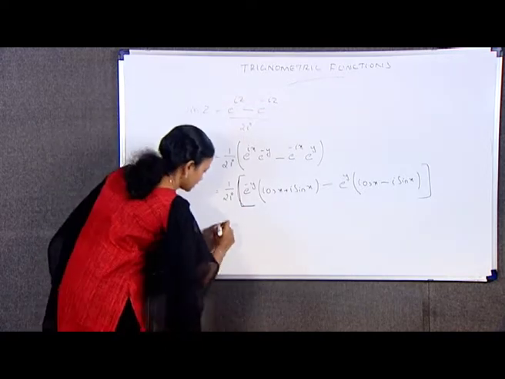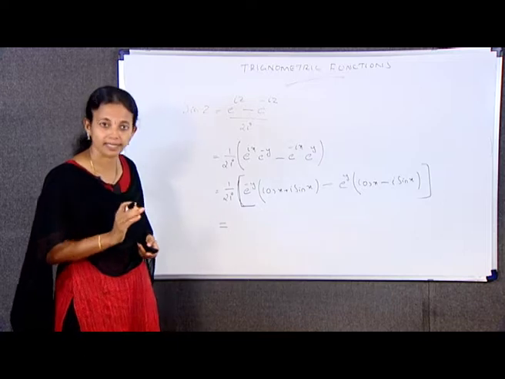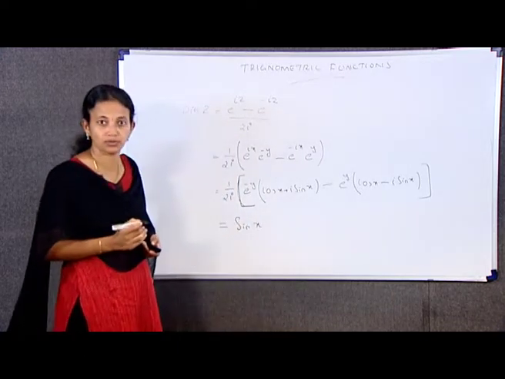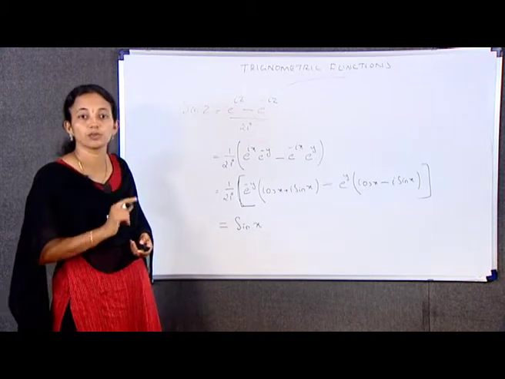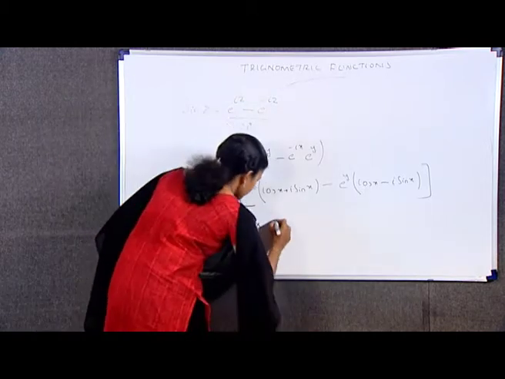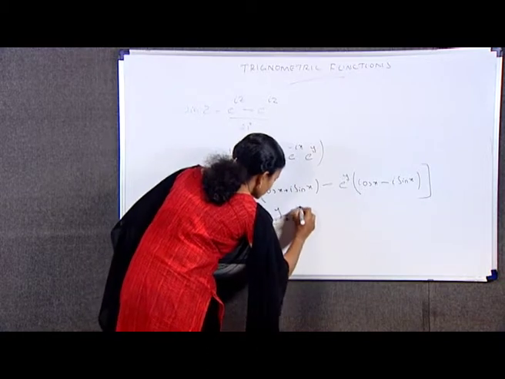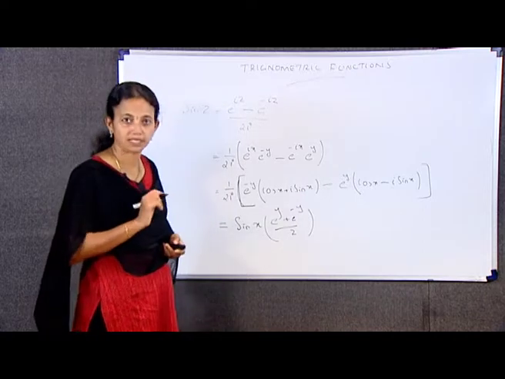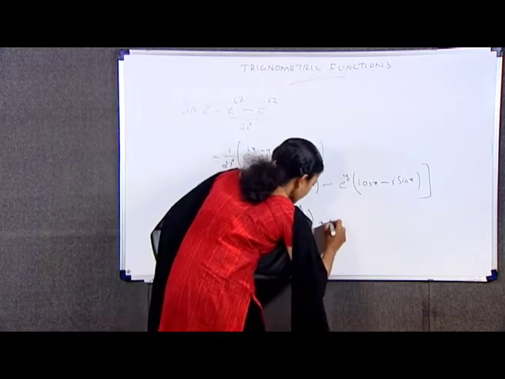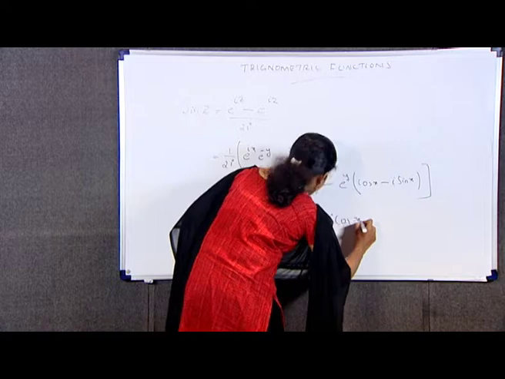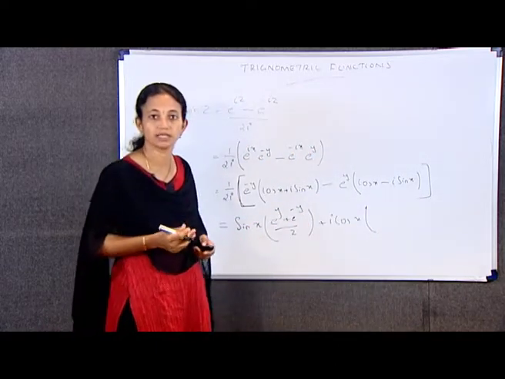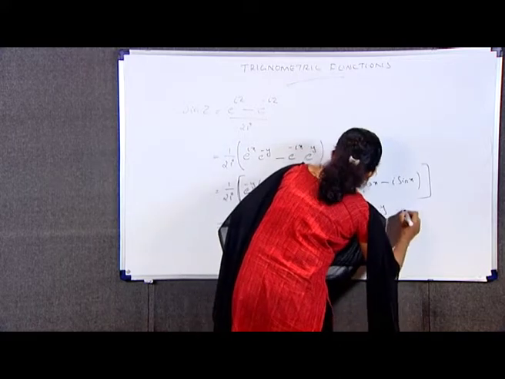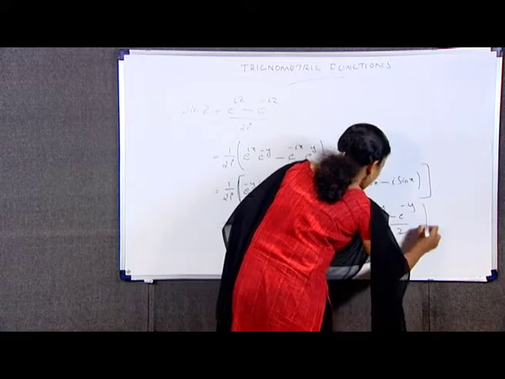So, which I can write as, which is equal to sin x into (e raised to y plus e raised to minus y) by 2, plus i into cos x into what remains, (e raised to y minus e raised to minus y) by 2.